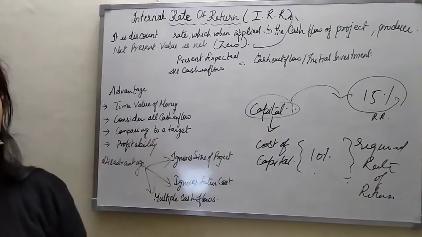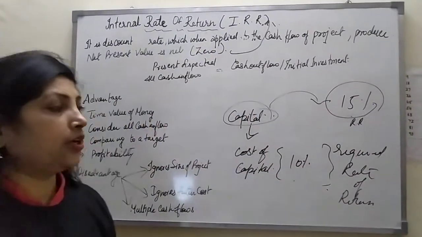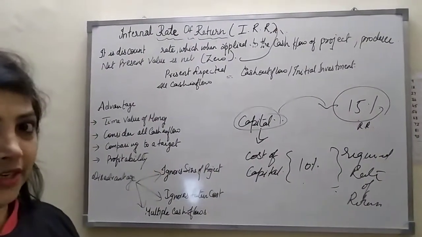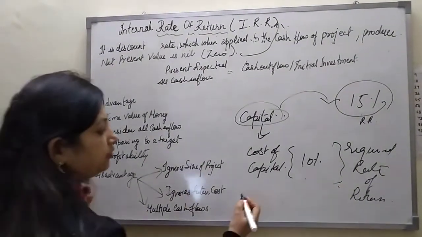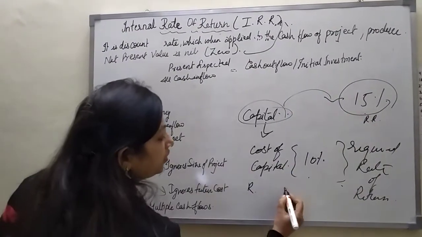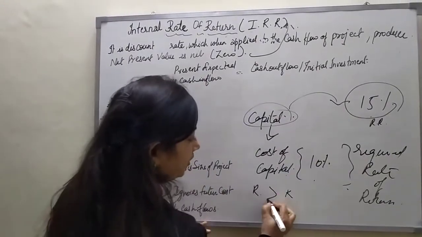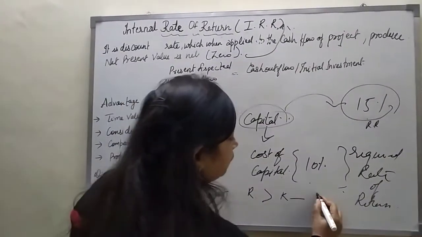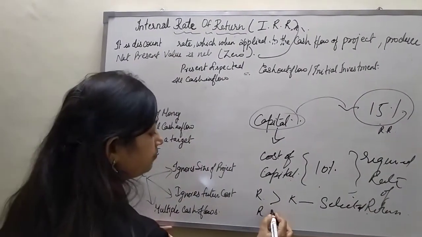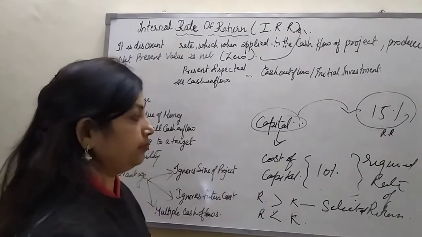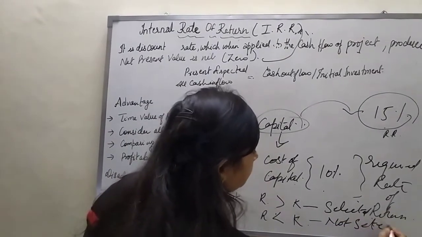Now the selection of a project depends upon the cost of capital and the rate of return. You can say the required rate of return and the internal rate of return. Now I am telling you that R is the rate of return and K is the cost of capital. If the rate of return is higher than the cost of capital, then definitely the company selects the project. If the rate of return is lesser than the cost of capital, then the company does not select that project.